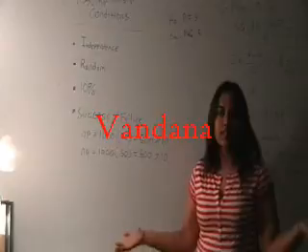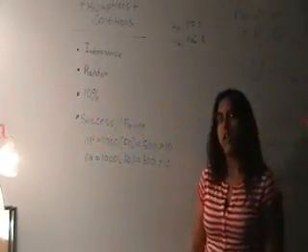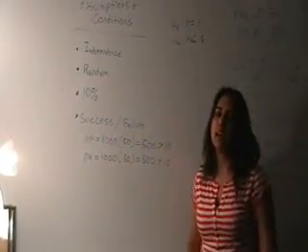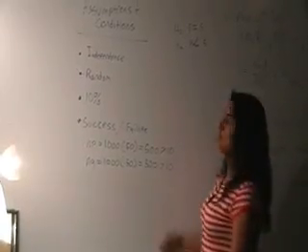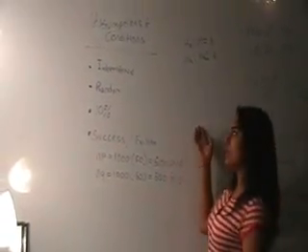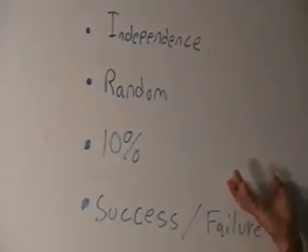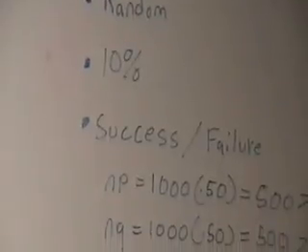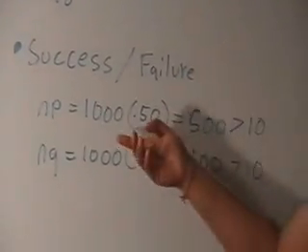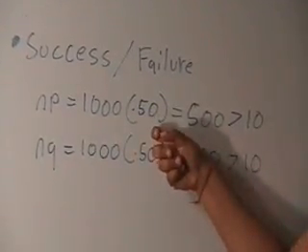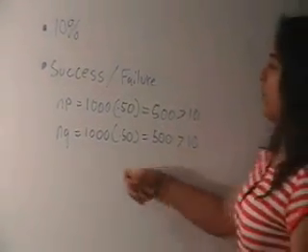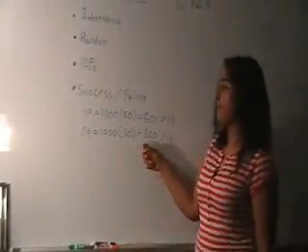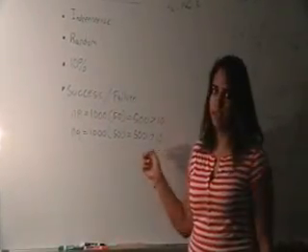So what's the probability that Evan will die from watching The Ring? Our standard proportion for this would be that 50% of the time he would die from watching The Ring. We assume that all of the subjects watching The Ring are independent and that we're taking a random sample, and it's less than 10% of the population. Our success-failure conditions would be that 1,000 times 0.50 is 500, which is greater than 10, and 1,000 times 0.50 is 500, which is also great for the test.